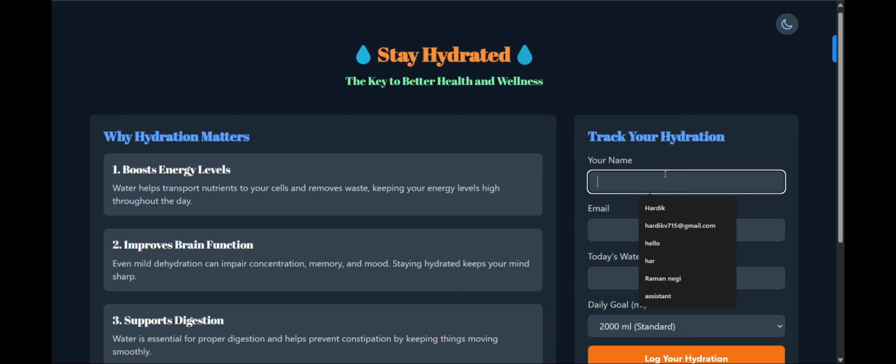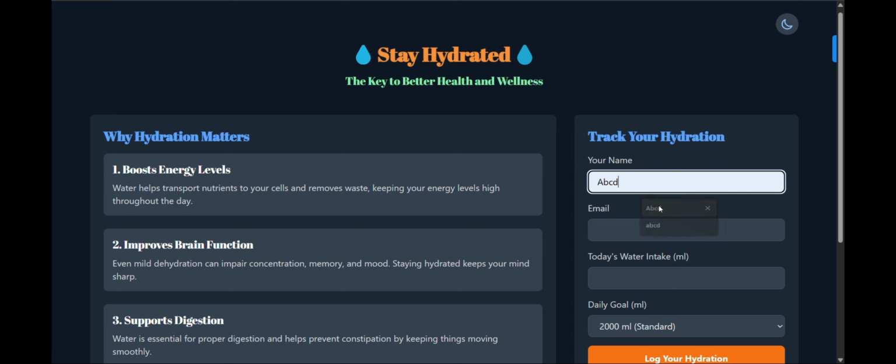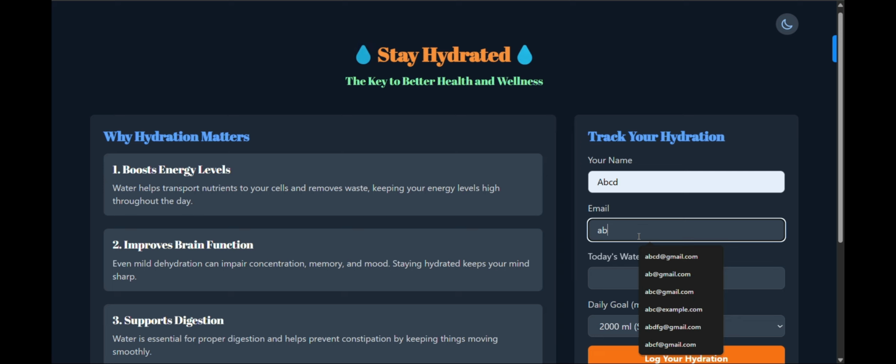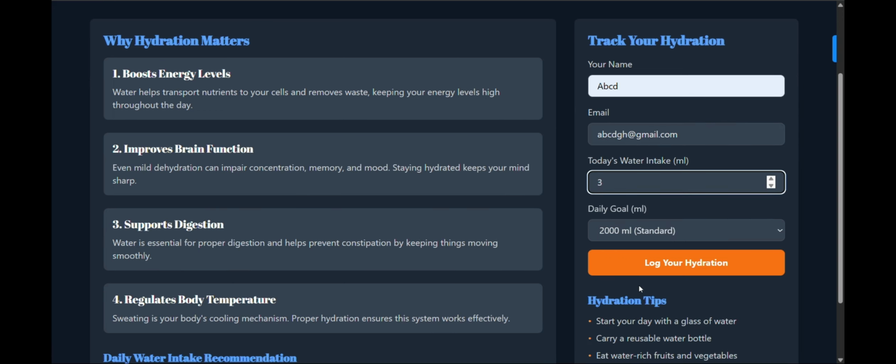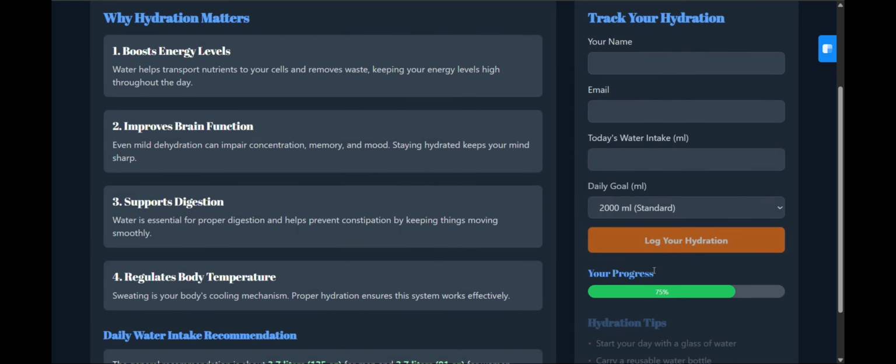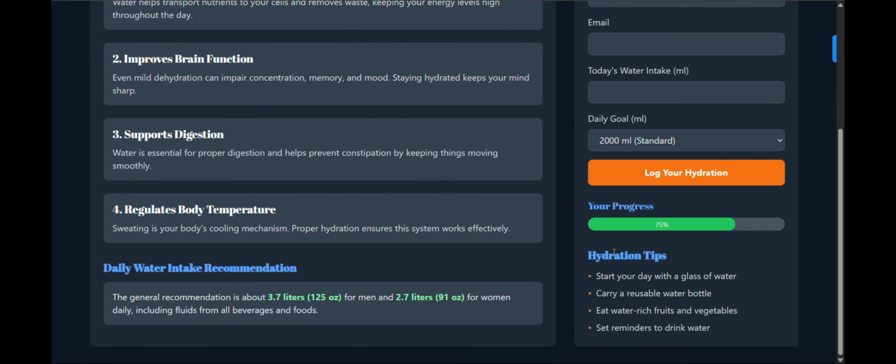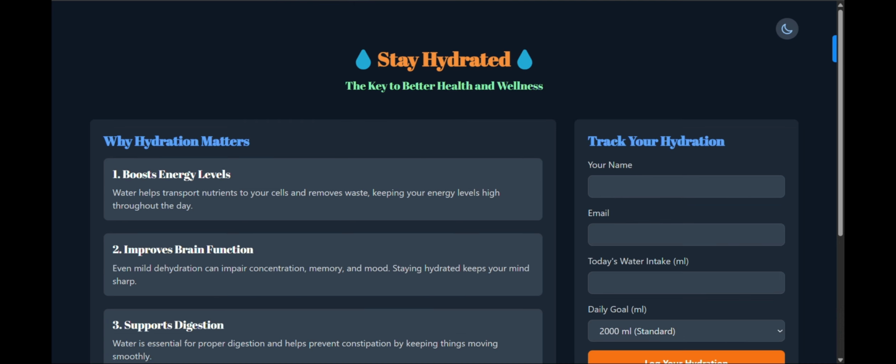And I can add my name, something like abcd, email as gh@gmail.com, and today's water intake is 300 ml. Suppose I write 1500 out of 2000. So my today's progress is 75%, and it will provide me some hydration tips, like start your day with a glass of water, eat water-rich fruits, set a reminder to drink water.